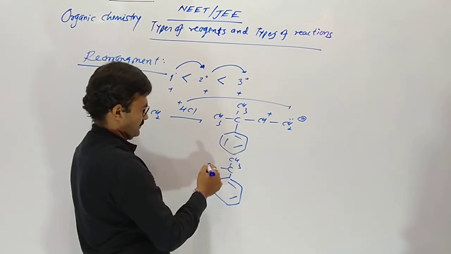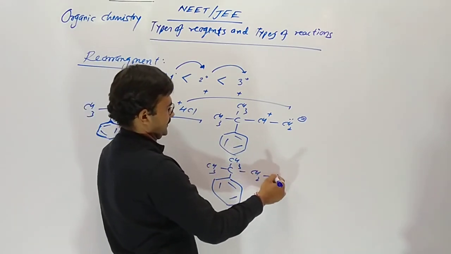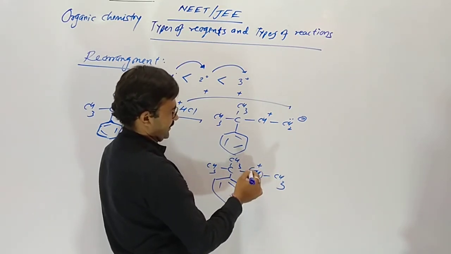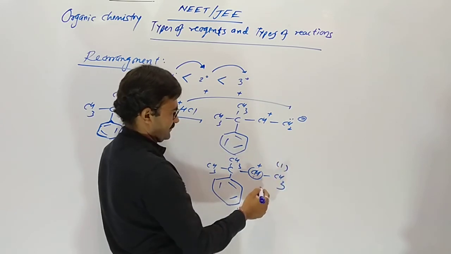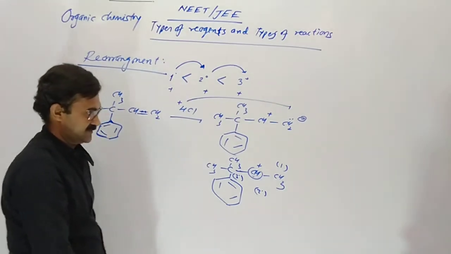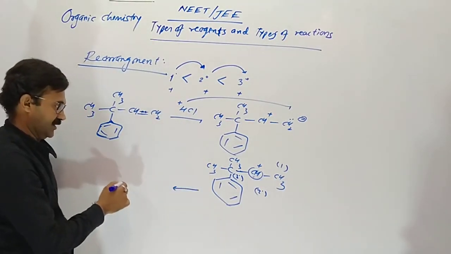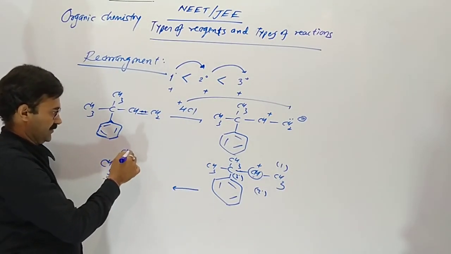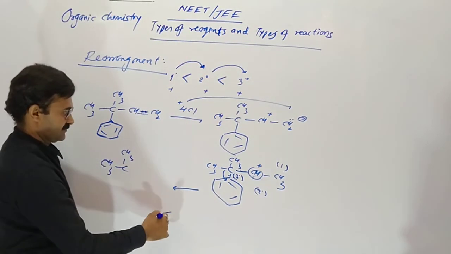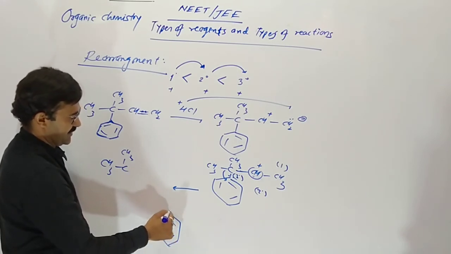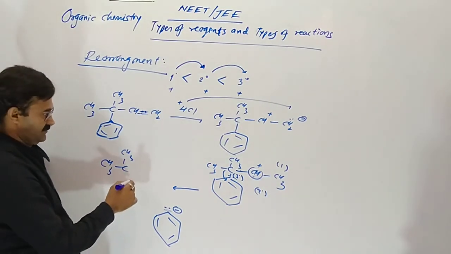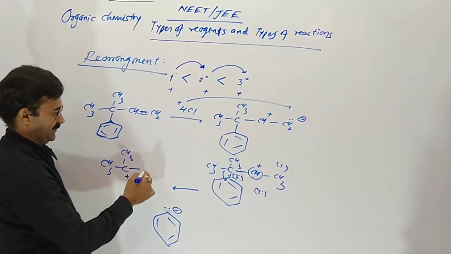But the problem here is that the adjacent carbon on the right hand side is primary, itself secondary, and on the left hand side is tertiary. So it tries to become more stable. Here is no hydrogen, no problem. These two electrons move toward the benzene ring. So a phenyl carbanion occurs, and this became positive.